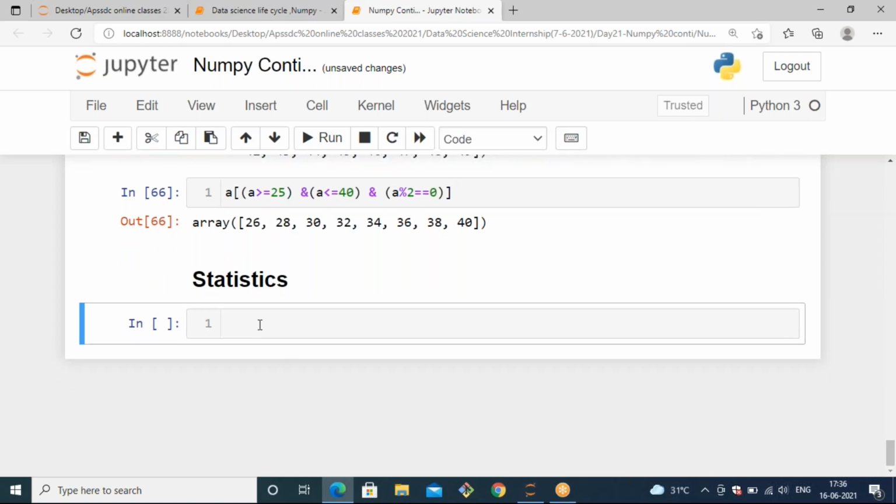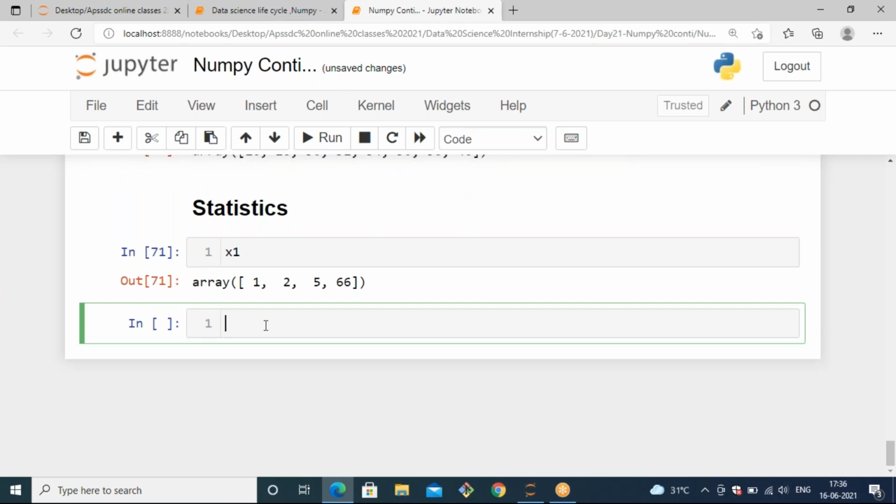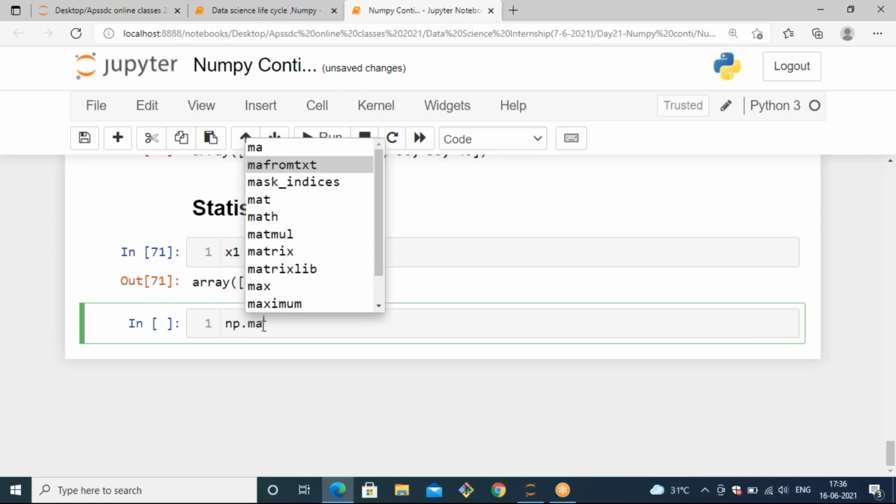Statistical functions means finding the mean, median, and mode, and also percentile, cumulative sum, and standard deviation. These are all the statistical functions we have. So now, with respect to one array, we are going to do all this. I have one array, x1. If you want to get the maximum number out of this x1 array, you can use np.max of x1.